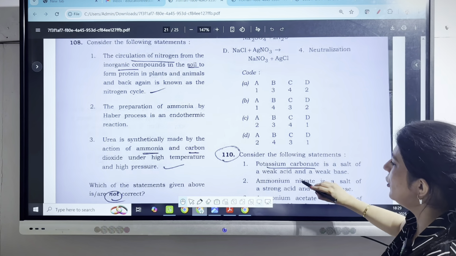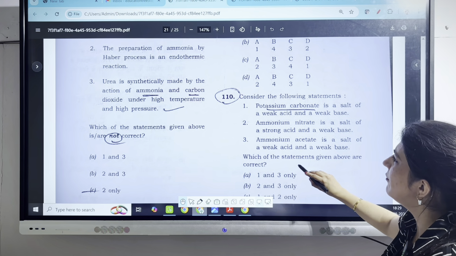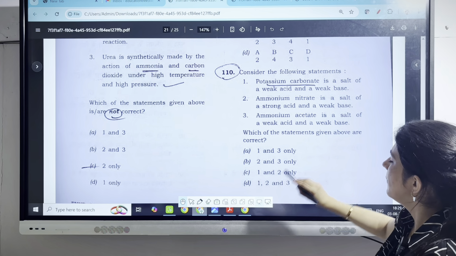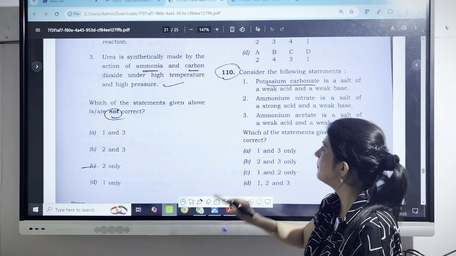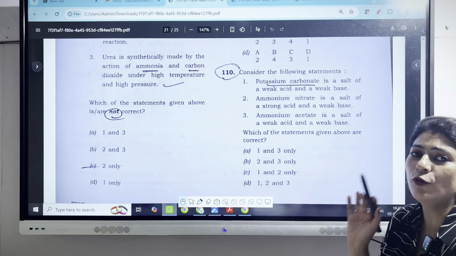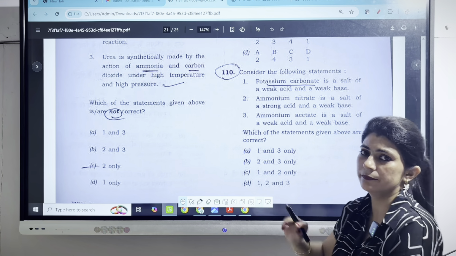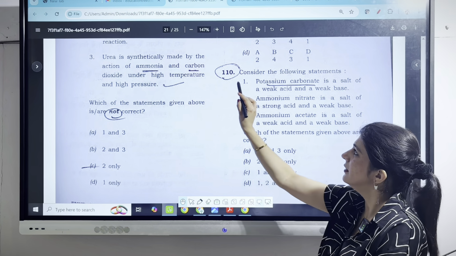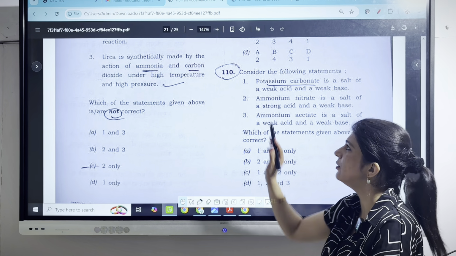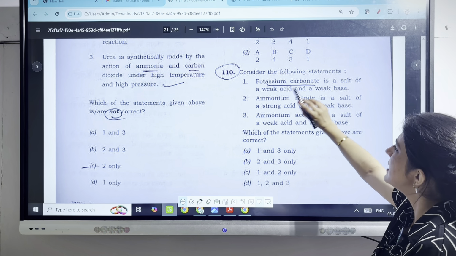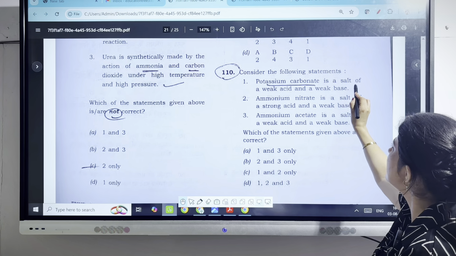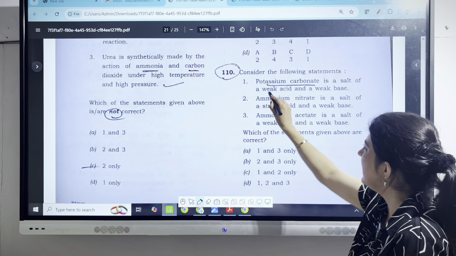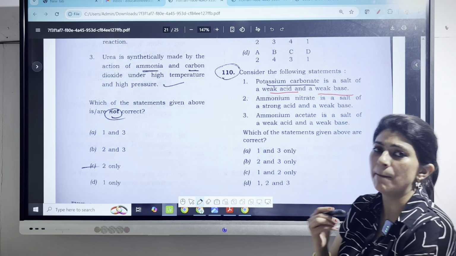Now coming on to question number 110. Now what is this question about? Consider the following statements. Now coming on to the next question 110. Consider the following statements. Potassium carbonate is a salt of weak acid and a weak base.